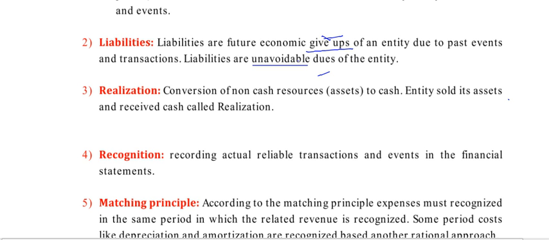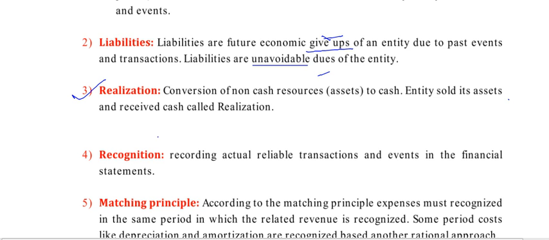There is a lot of difference between assets and liabilities. Assets generate the revenue. If we pay liabilities, the cash goes down, which means the current asset value goes down. Next is the realization principle.